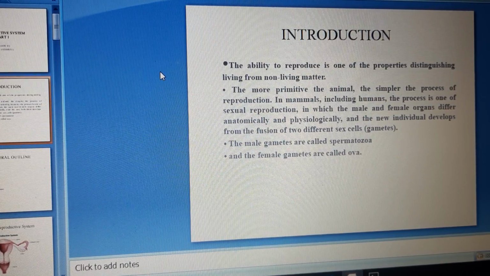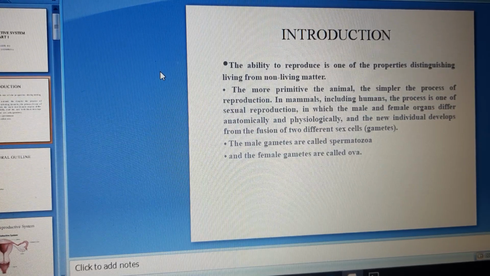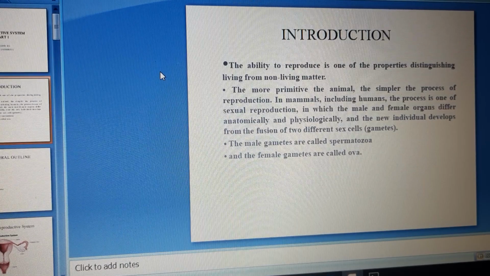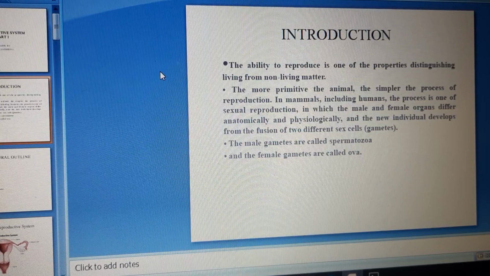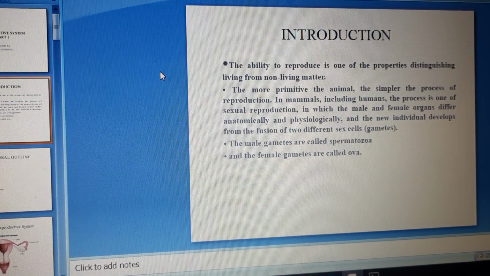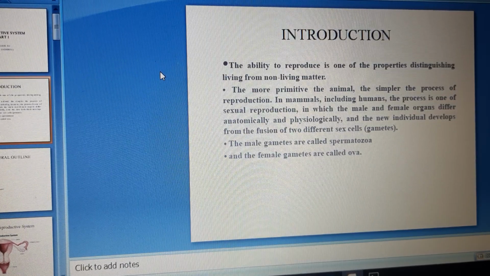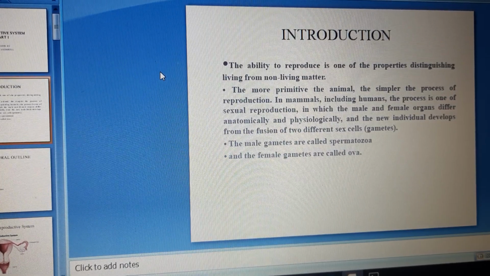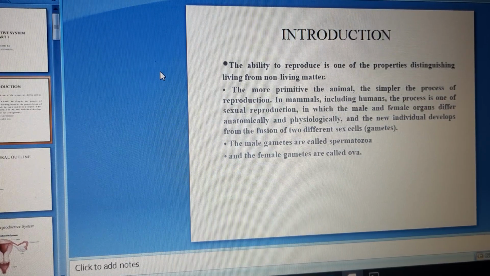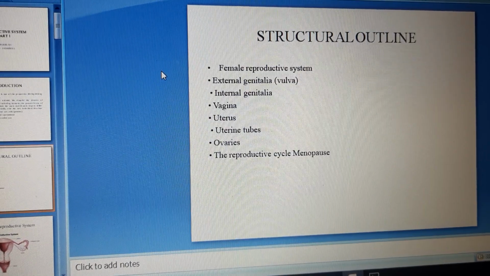The more primitive the animals, the simpler the process of reproduction. In mammals, including humans, the process is one of sexual reproduction. In sexual reproduction, male and female gametes come in contact with each other and form the new ones. Male and female organs differ anatomically and physiologically, and the new individual develops from the fusion of two different sex cells, which are called gametes. The male gametes are called spermatozoa and female gametes are called ova.